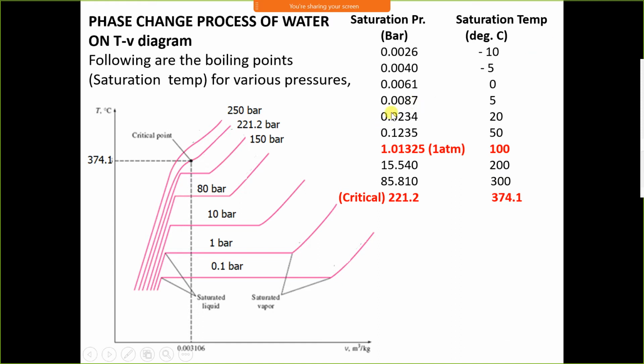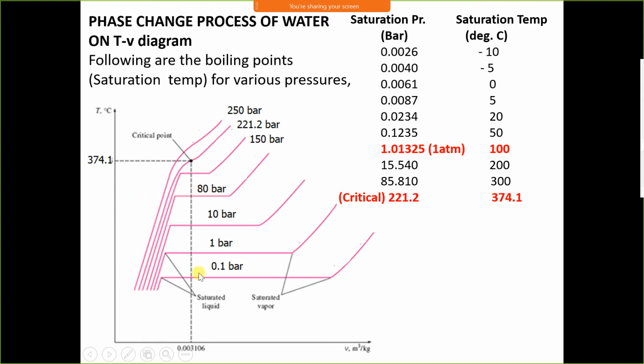We are specifically talking about water. At 1 atmospheric pressure, which means 1.01325 bar, water boils at 100 degrees Celsius, and these values represent the sea level condition. If the height of the substance changes from the sea level condition, then these parameters also change. If the height increases, saturation pressure decreases as well as saturation temperature decreases.